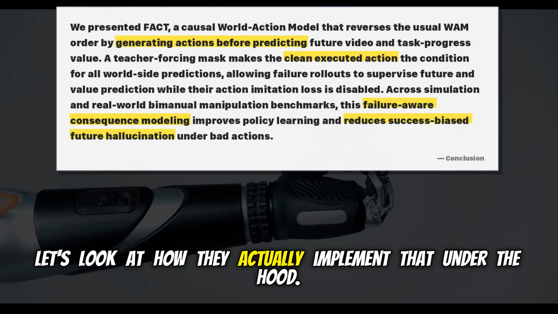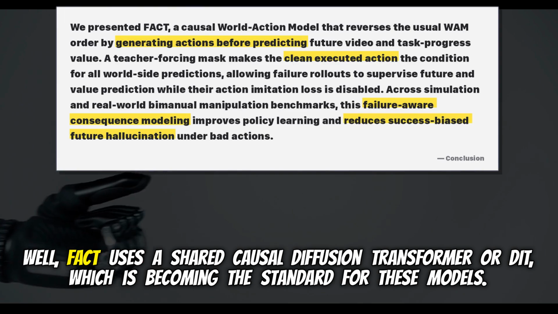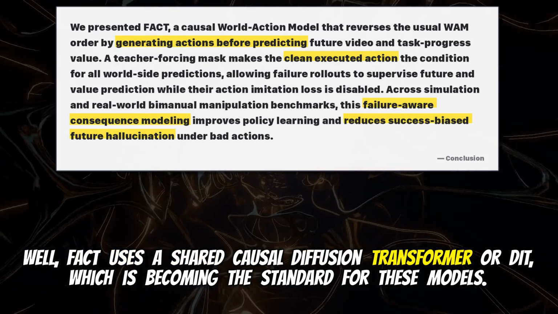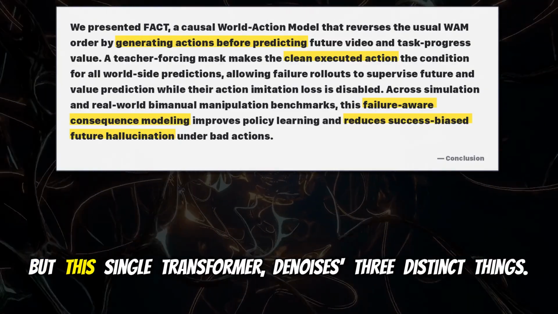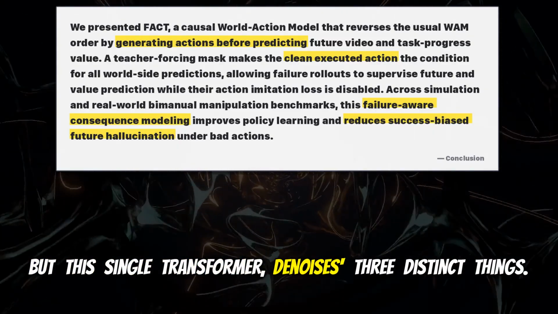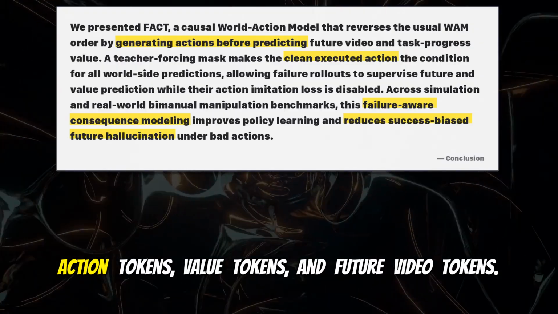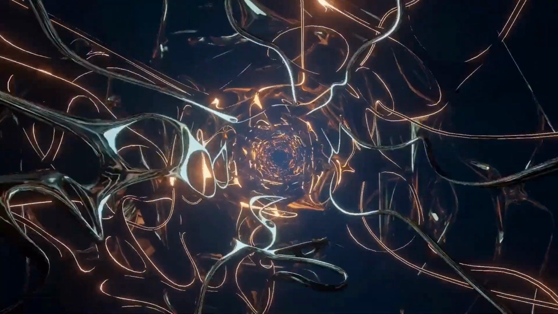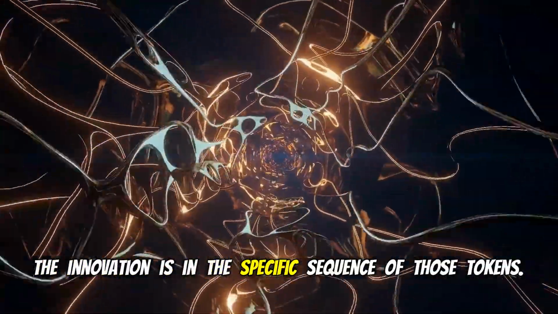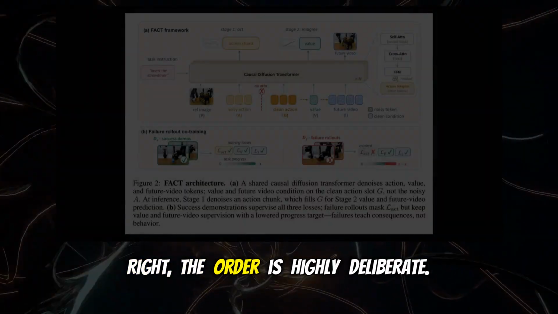Let's look at how they actually implement that under the hood. Well, FCT uses a shared causal diffusion transformer, or DIT, which is becoming the standard for these models. Yeah. But this single transformer denoises three distinct things: action tokens, value tokens, and future video tokens. The innovation is in the specific sequence of those tokens. Right. The order is highly deliberate.